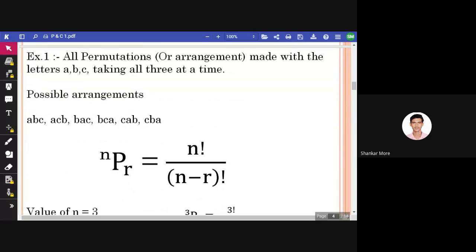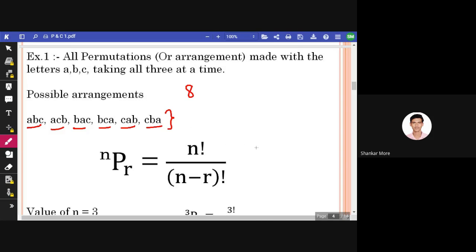Now, there is one formula for permutation. Let us suppose we have three letters, A, B, C. How can these three letters be arranged? These are the possible arrangements: ABC, ACB, BAC, BCA, CAB, and CBA. There were three letters only, so we were able to arrange them. But let us suppose we have eight letters. It will be quite hard for us to make all the possible arrangements manually.